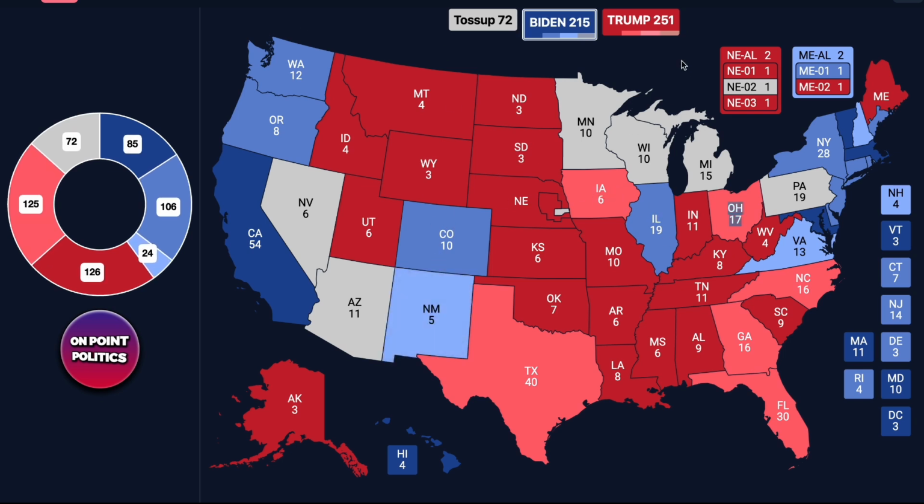Now, New Mexico is going to be around a 3-point victory for Biden as of right now. I did have Trump winning this before. However, basically reevaluating my analysis, I have realized that there are a lot of white liberals in the place of Albuquerque in the state of New Mexico. And so that has kind of reevaluated how I look at the state.